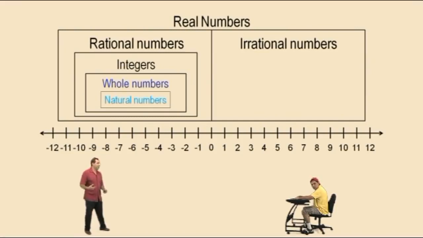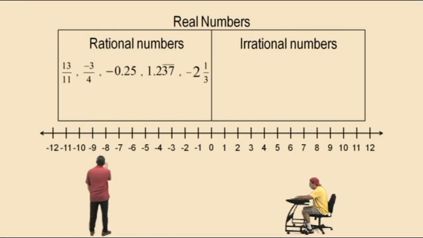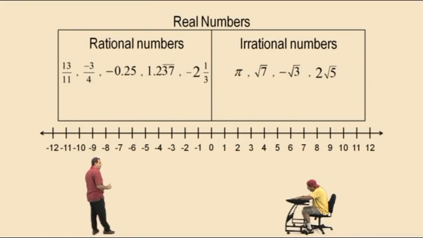Okay, so let's look at some actual numbers here. Let's define some rational numbers and some irrational numbers. So let's look at 13/11ths, and if you did take a calculator out, you would see it's 1.181818, so it lies over there somewhere a little bit past the 1. 13/11ths as a mixed number is 1 and 2/11ths, right? 1 and 2/11ths, so it's about over there.